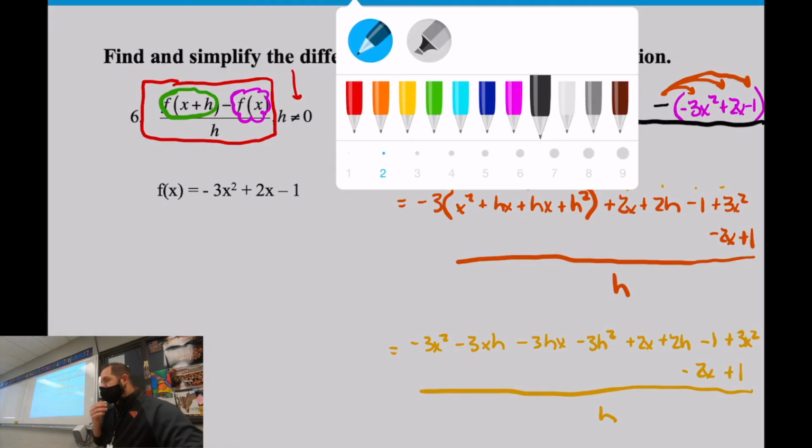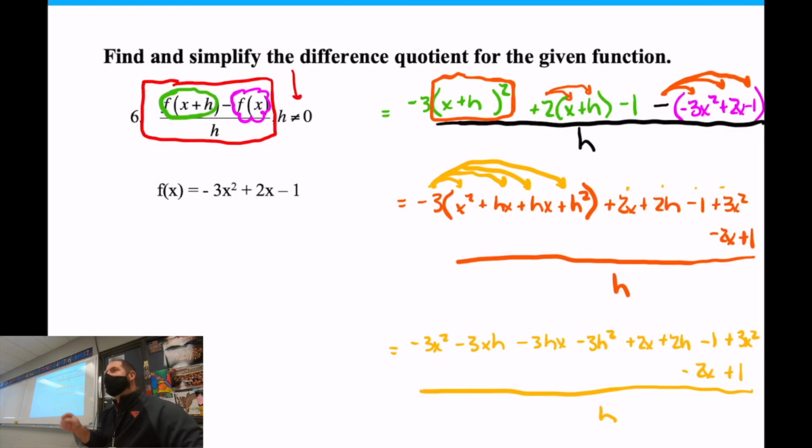Okay. What should happen if I did all my steps correctly up to this point? What should take place? All the x's out? Yeah. Everything that doesn't have an h on the top of this fraction should go away. If it does not have an h, they should cancel out. It's kind of a safety check to see if you're doing everything correctly.